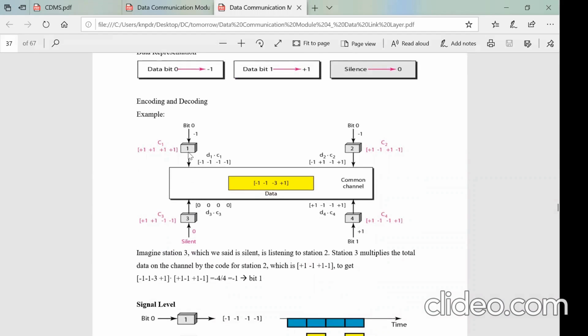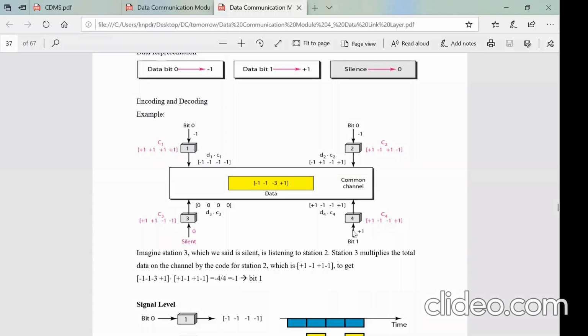So see that now here, station 1 is sending 0, so its representation is -1. And then station 2 is sending 0, so the representation is -1. This one is silent, it is not sending anything. And then this one is sending the bit 1, right?